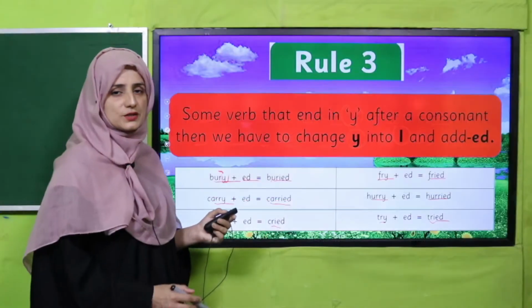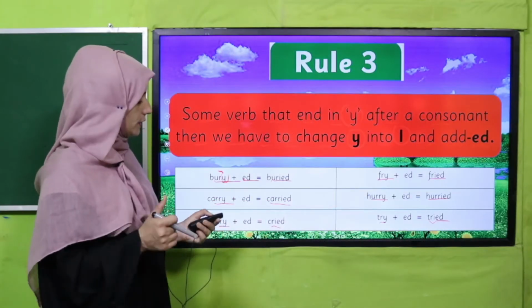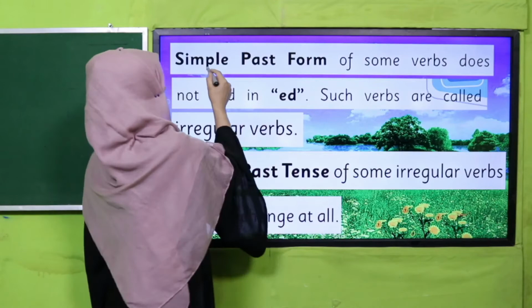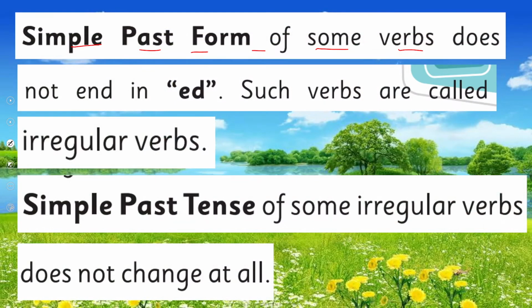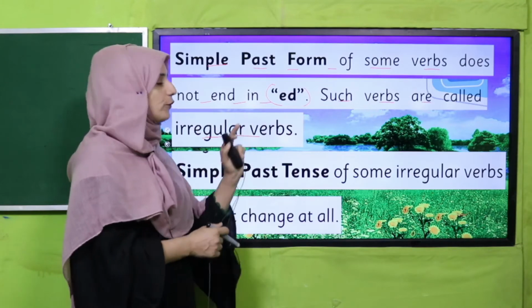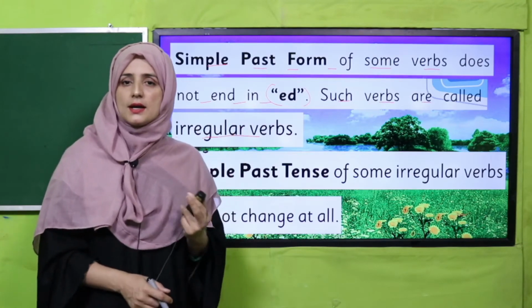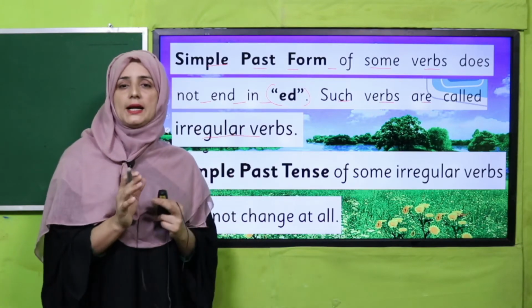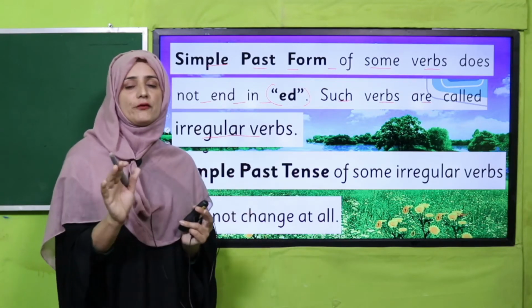Yes, my dear students, so have you got it? Good, excellent. So the simple past form of some verbs does not end in ed. Such verbs are called irregular verbs. Before, we were learning regular verbs. Now what are irregular verbs? Those verbs do not end with the ed form, so they are called irregular verbs. We will find all three forms in different shapes.